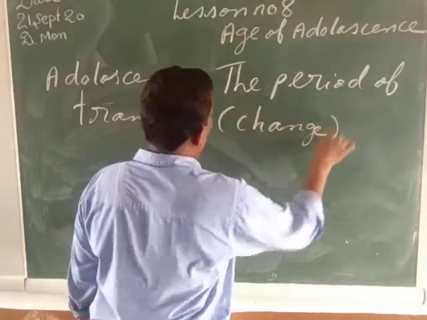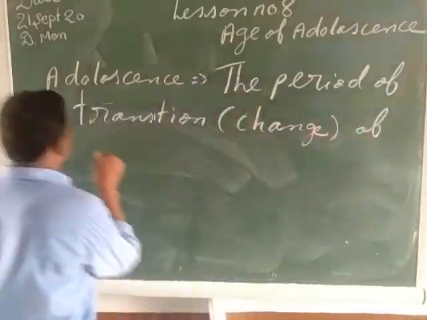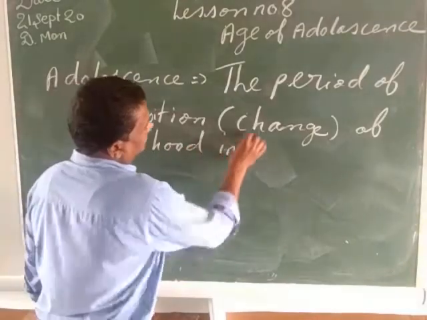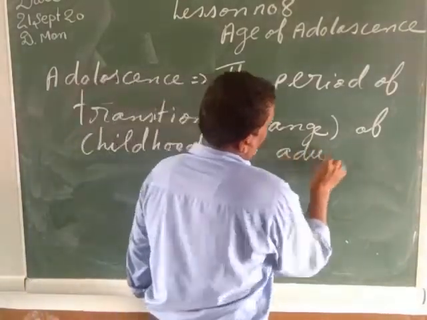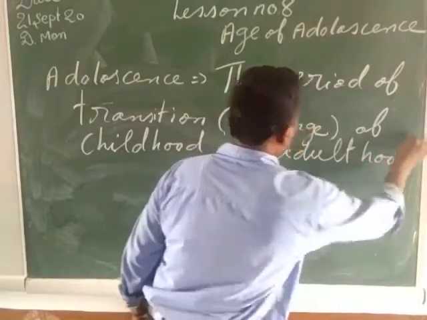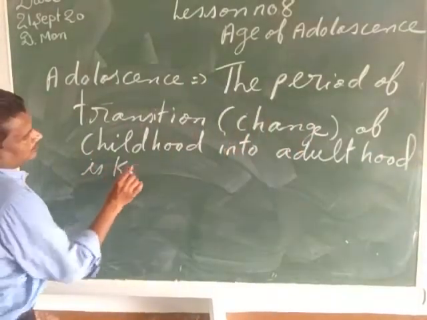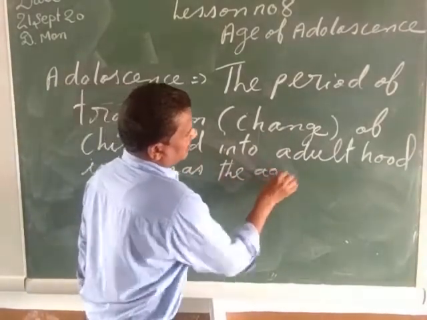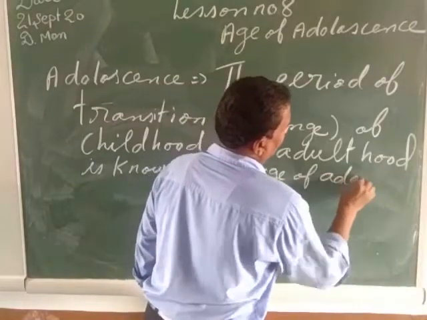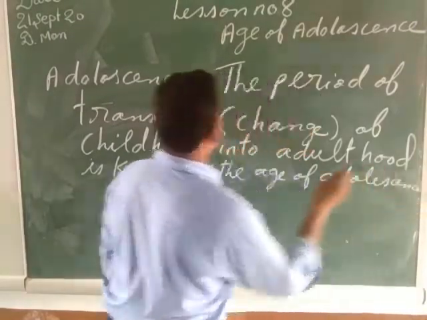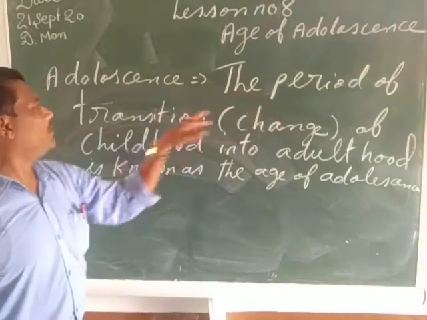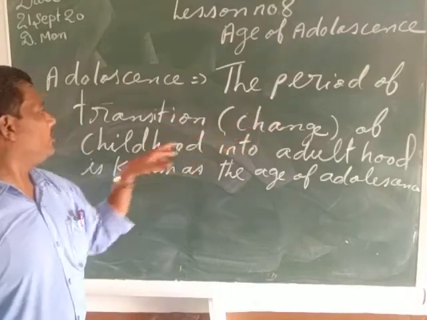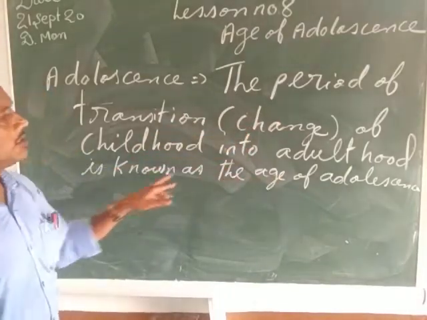The period of transition, change of childhood into adulthood, is known as the age of adolescence. So my children, the period of transition means change. The period of transition, change of childhood into adulthood, is known as the age of adolescence.